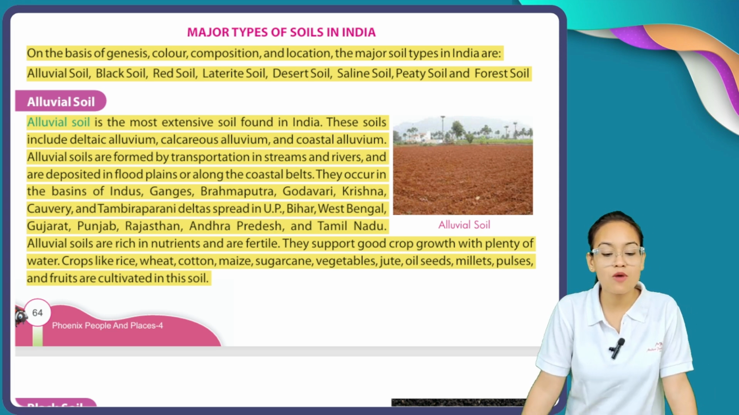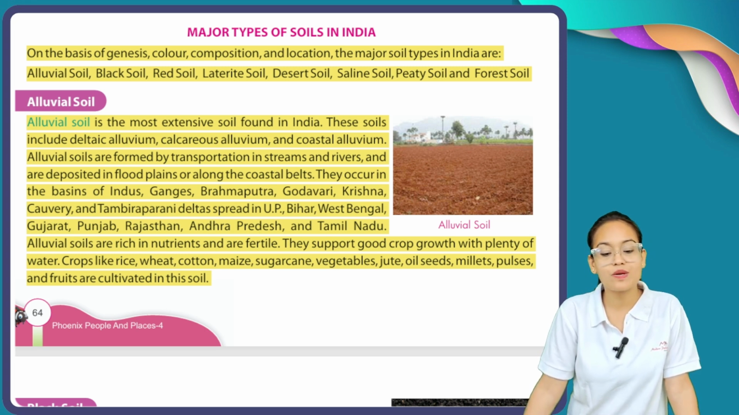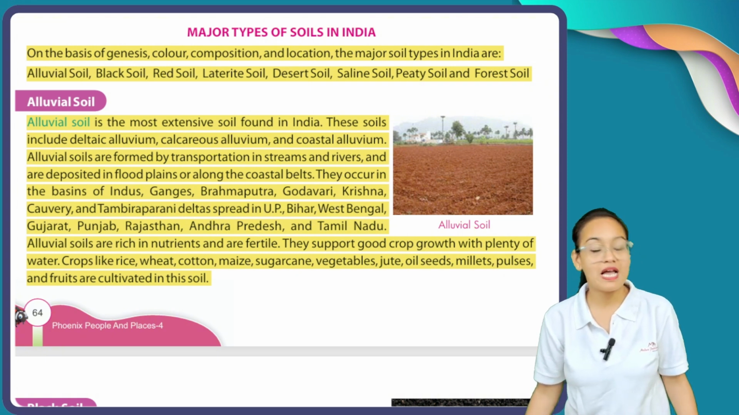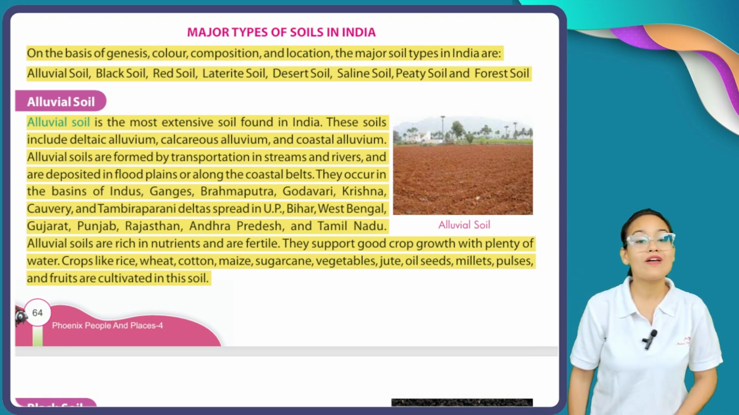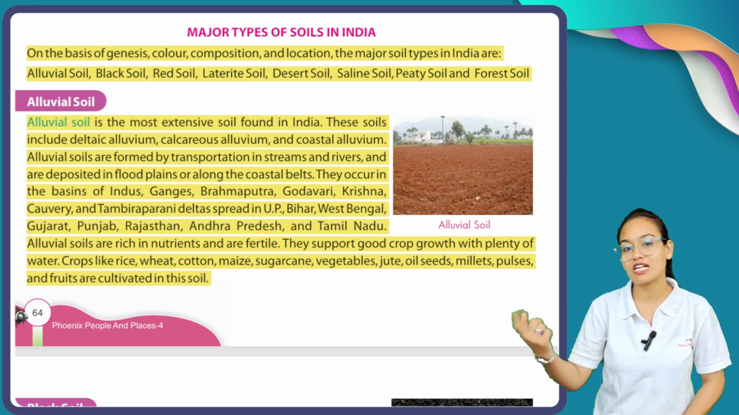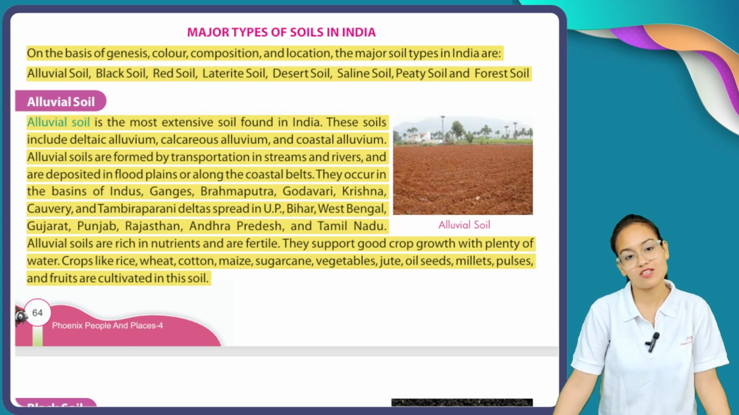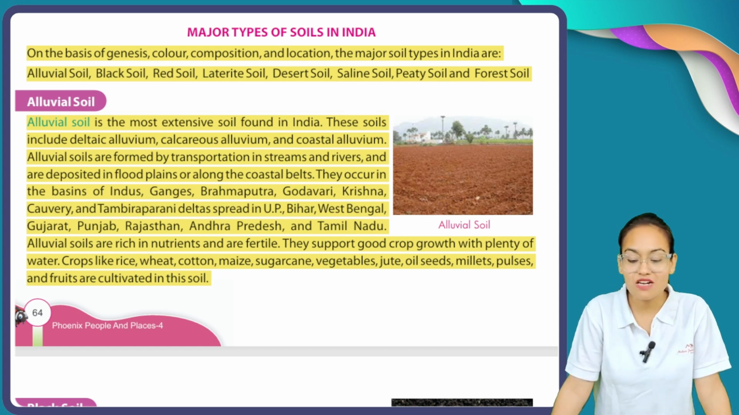Alluvial soils are formed by transportation in streams and rivers and are deposited in floodplains or along the coastal belts. Alluvial soils are always formed when rivers act as an agent of transportation. When rivers carry soil from one place to another, then alluvial soils are formed.